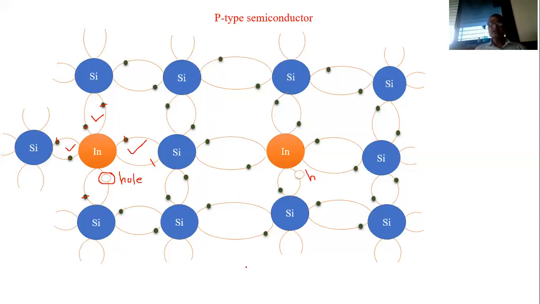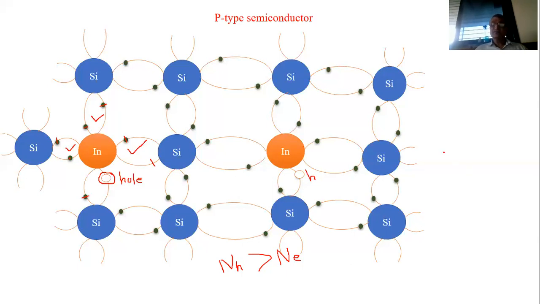And hence in this case, the number of holes is greater than the number of electrons. The number of holes is greater than the number of electrons.